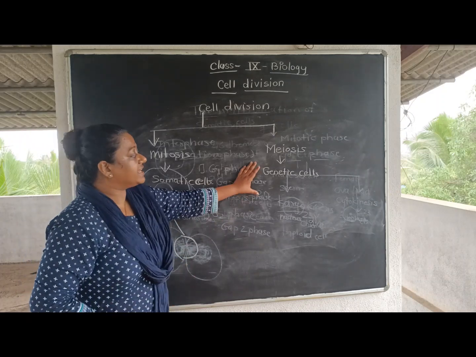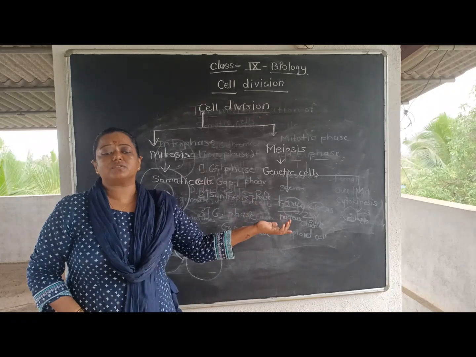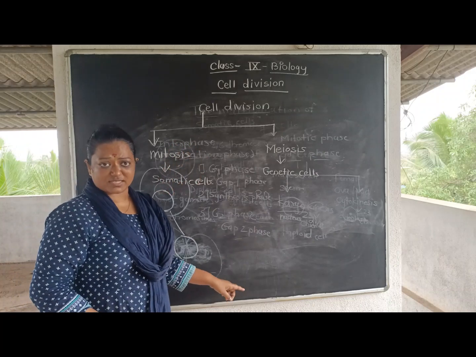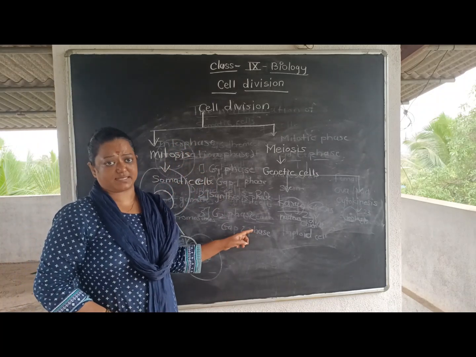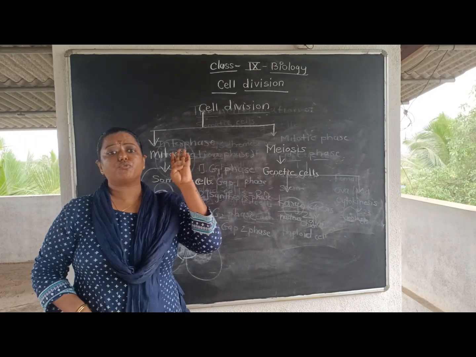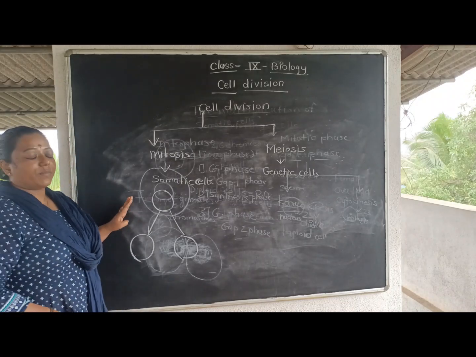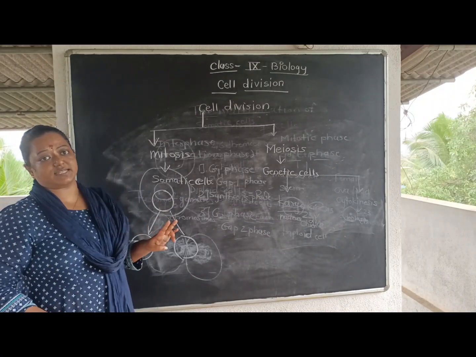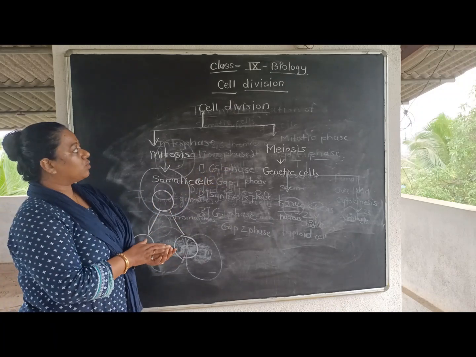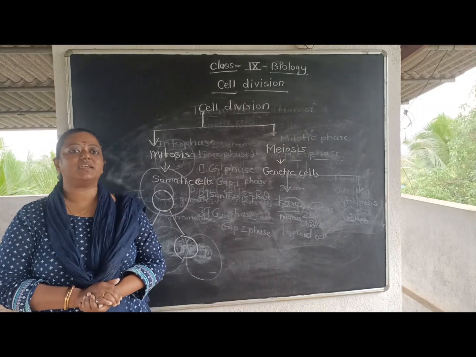First the germ cell will undergo cell division by the process of meiosis, and after meiosis it will again undergo mitosis. The somatic kind of cells will give rise to 2 cells, but those will be haploid and these will be diploid. So I hope you understand cell division in detail.